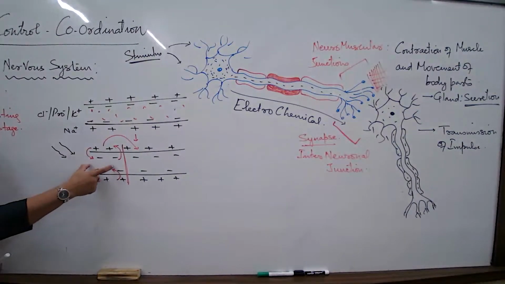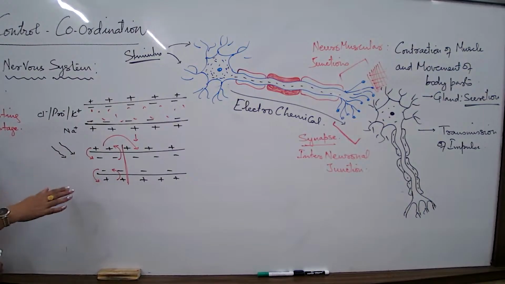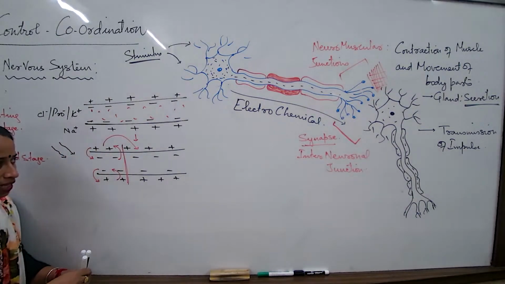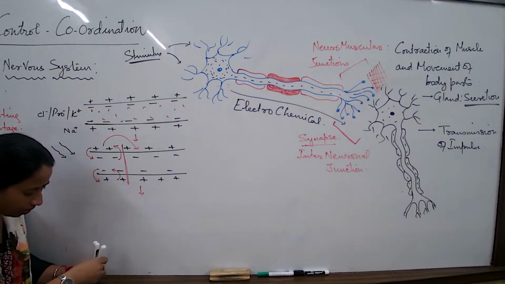When one region of the axon has already suffered from a disturbance and the rest is yet to suffer from a disturbance, what is this condition of the axon known as? What is this state or phase of nerve impulse transmission? Excited state. This is known as the excited state of the neuron. What is the meaning of excited state? The message has started getting transmitted. A part of the axon has shown its disturbance and it is now getting carried over.